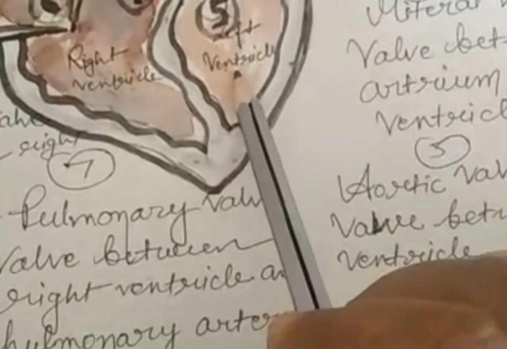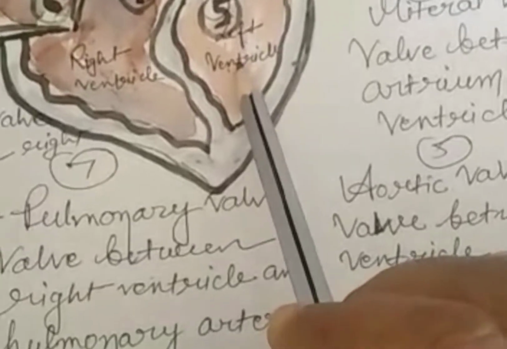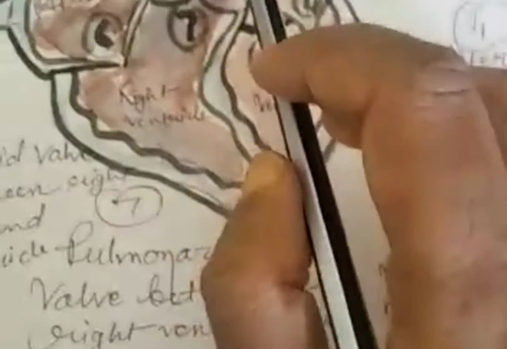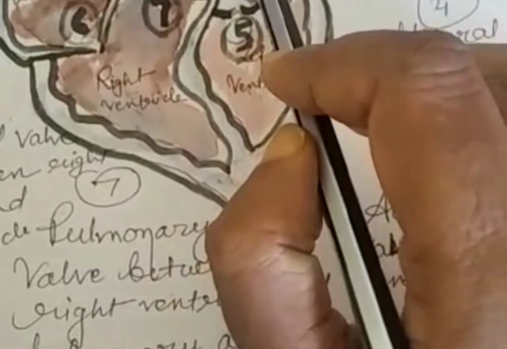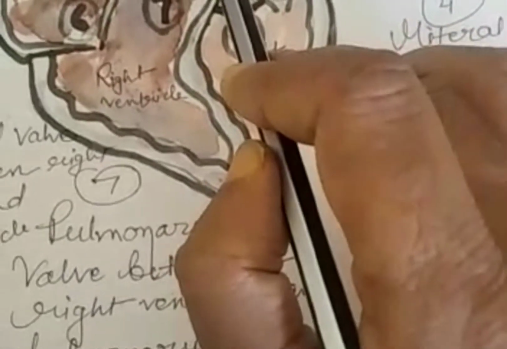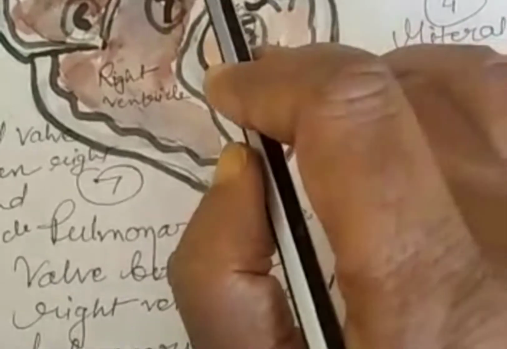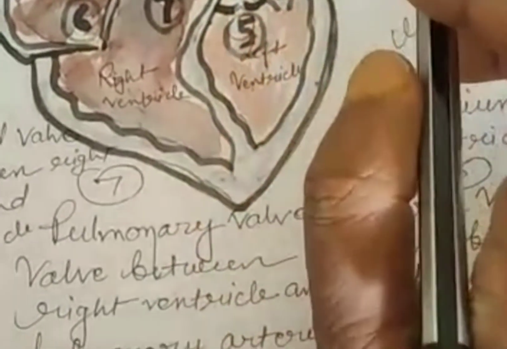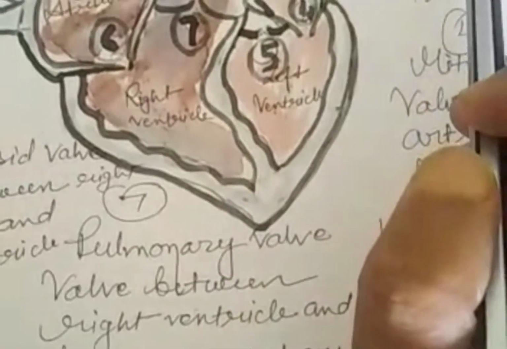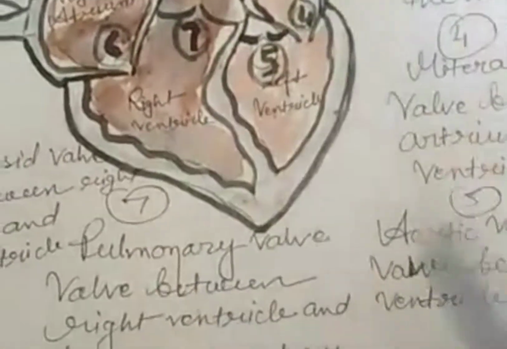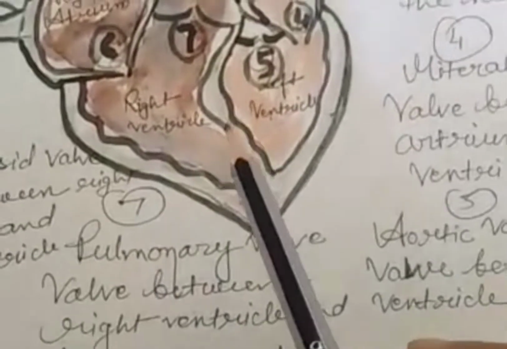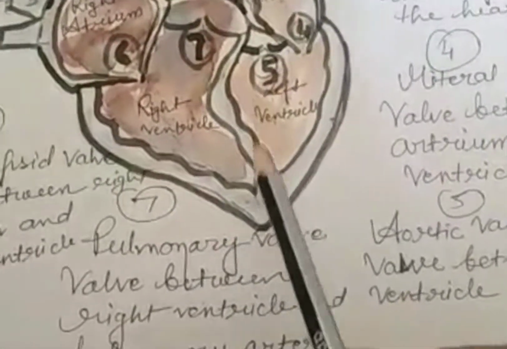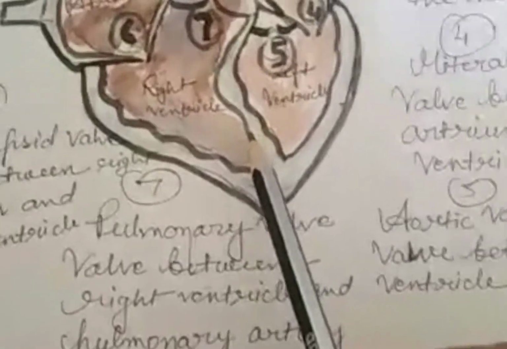From the left ventricle, pure, oxygenated blood will go to the different parts of the body through the aorta, the main artery that carries blood from the heart to all parts of the body. So you will practice, and you can easily understand the structure and physiology of the heart.